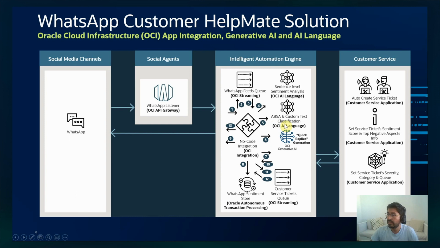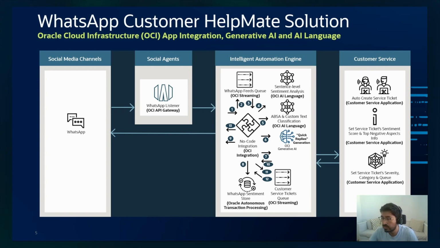Then in step 5, I'm applying aspect-based sentiment analysis over the text. In this case, the OCI AI Language sentiment analysis service gives you the top aspects, positive or negative, over the text. So you can see what the positive aspect on this text is, and what the negative aspects on this text are. That gives you the possibility to provide this information to a service agent in a customer service application, and that will help the agent get a better understanding of what the complaint of this customer is.